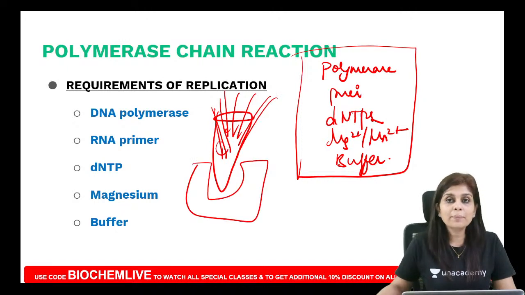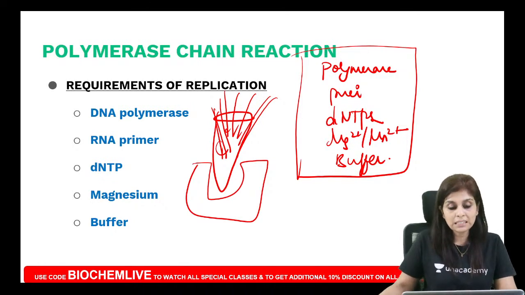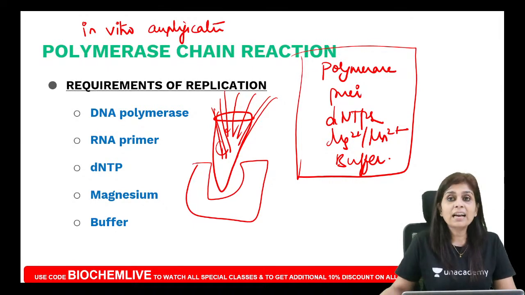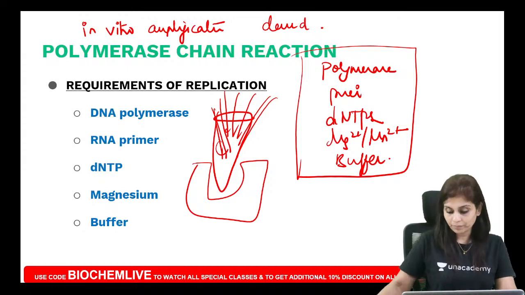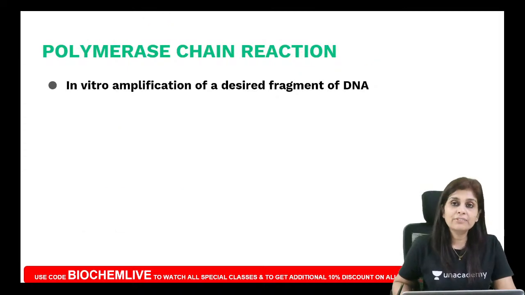Here, is replication happening inside the cell or outside the cell? It's happening outside the cell. That is why we call PCR in vitro amplification. All of you tell me, what is PCR? It is in vitro amplification, and it is not amplification of a random fragment. It is in vitro amplification of a desired fragment of DNA. So tell me, what is the definition of PCR?